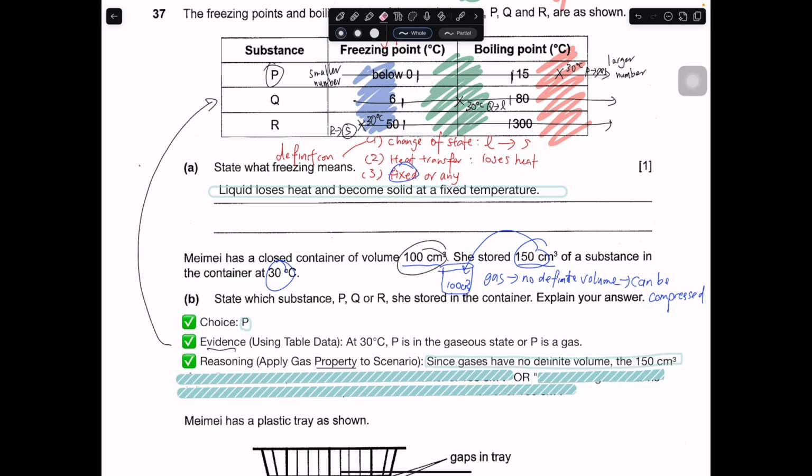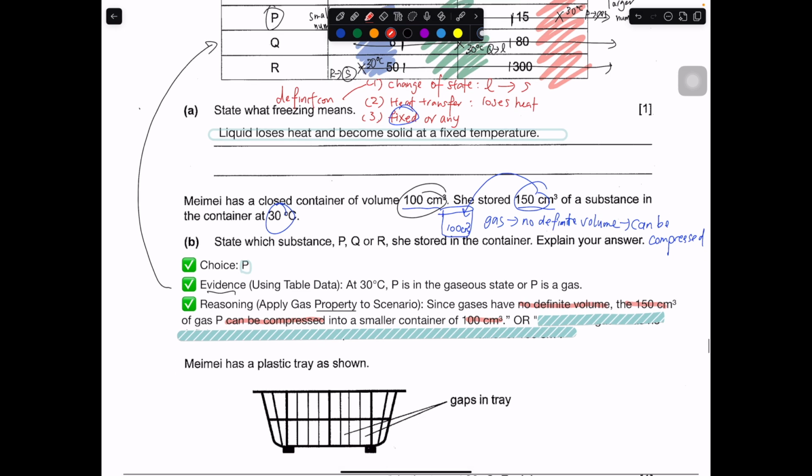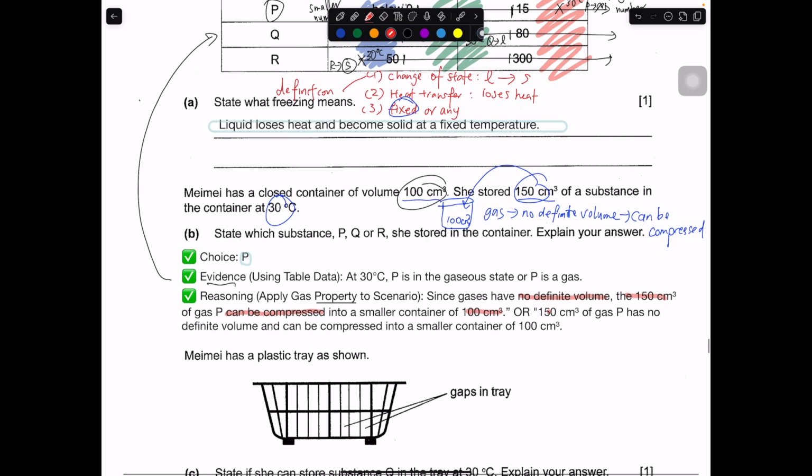Since gases have no definite volume, the 100 centimeter cube of gas P can be compressed into a smaller container. You can write it in this way: 100 centimeter cube of gas P has no definite volume and can be compressed into a smaller container. Both ways are fine.